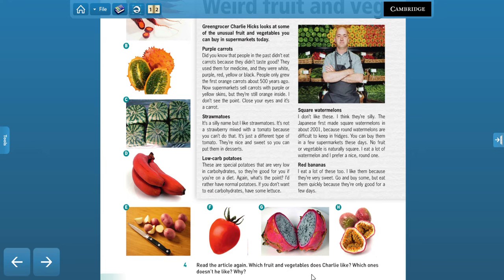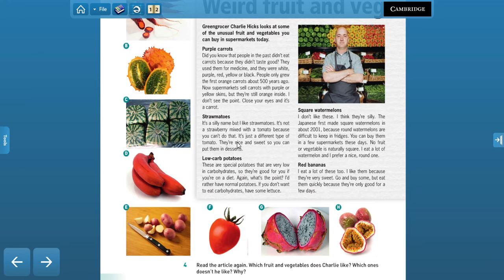Okay, so let's start with carrots. So does he like purple carrots or not? No, right? Why not? Because he says that they taste as normal carrots, so there's no reason to buy them, right? Because it's very similar. The only thing that changes is the color, so that is not very appealing to him.